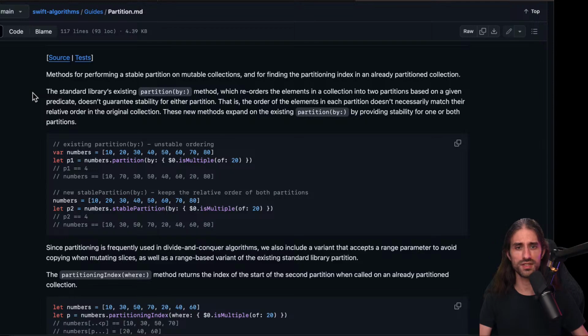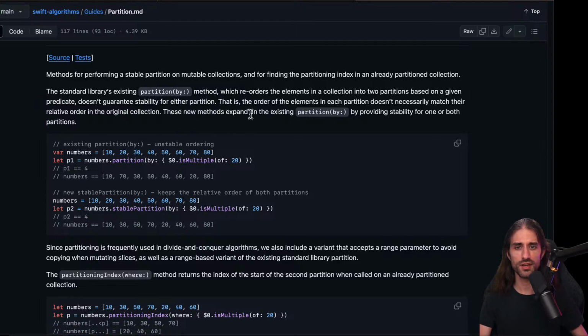That is, the order of the elements in each partition doesn't necessarily match their relative order in the original collection.